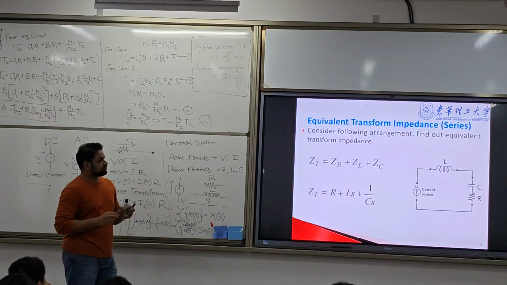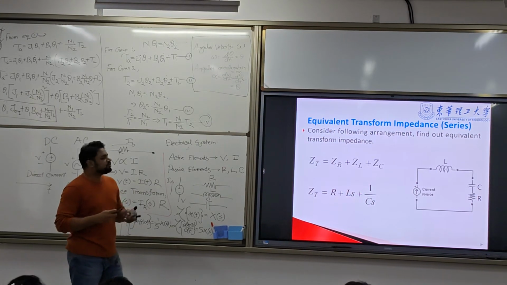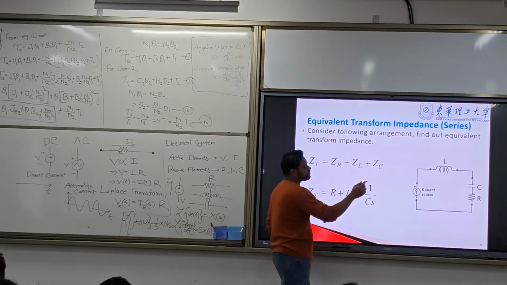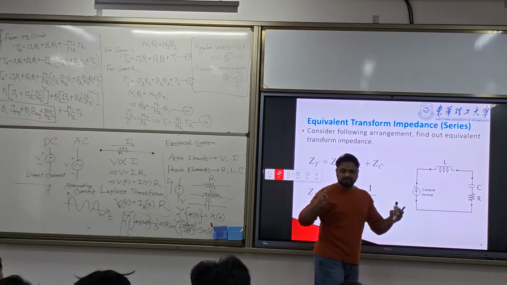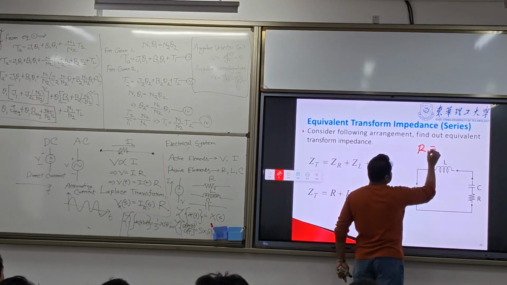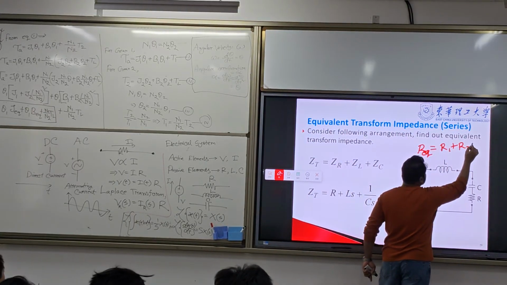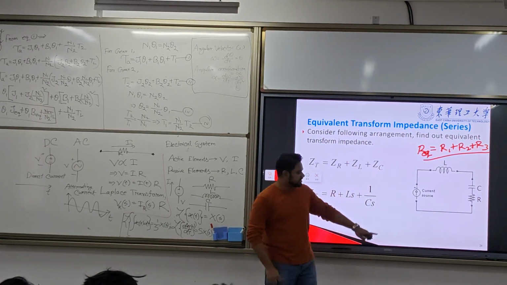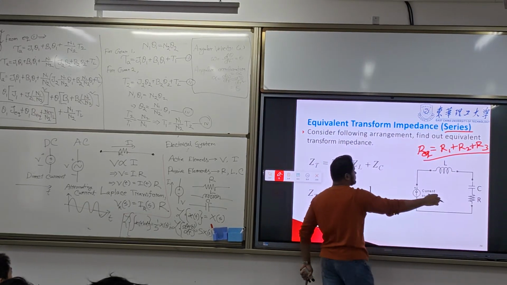Now there are two different types of combinations, equivalent circuits for series and parallel. Mostly this is the series combination of RLC. In series we write R equivalent is equal to R1 plus R2 plus R3. These RLC are in series connection.